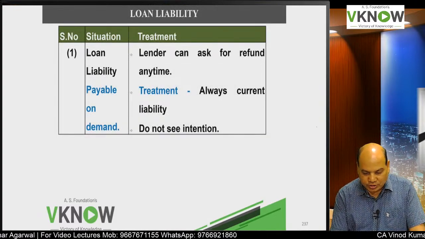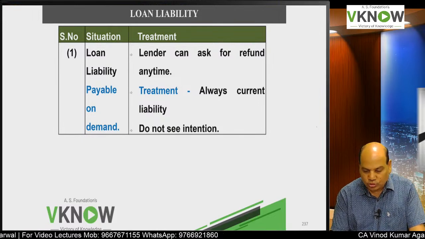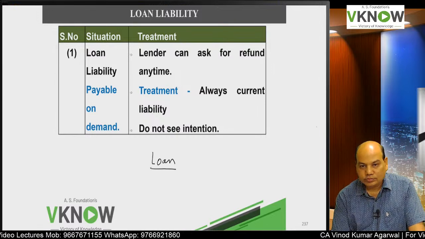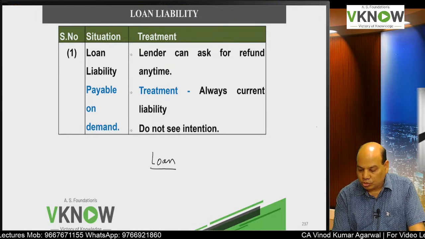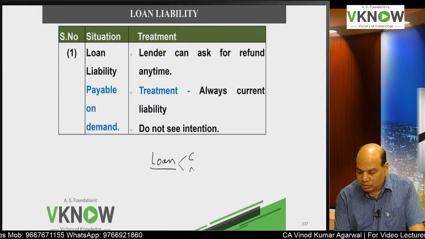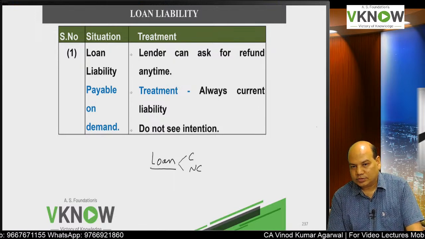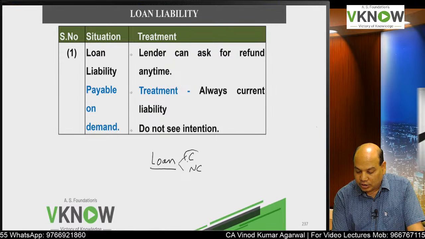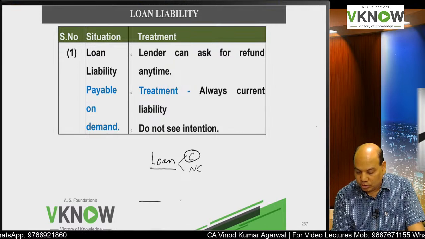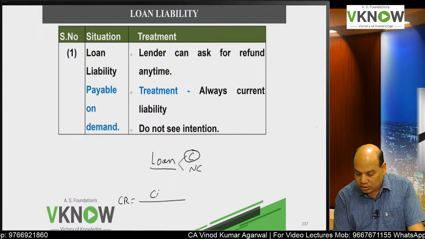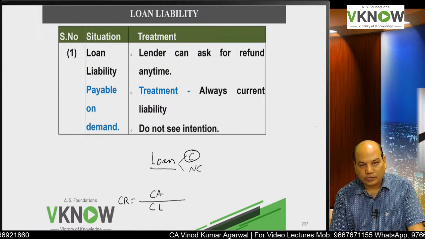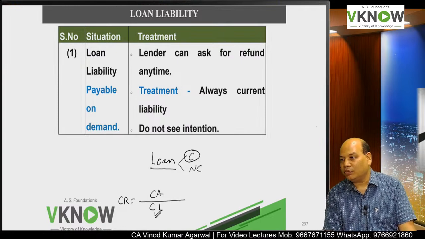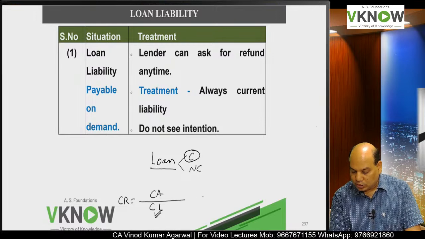Yes. Question before that, come to loan. So what is the topic? Companies take loan. Whether this loan will be classified as current or non-current, that is the issue. So what is the big issue about it? If it is treated as current, then your current ratio is equal to current asset upon current liabilities. If you increase the value of current liability, what happens to the ratio? Ratio will fall.